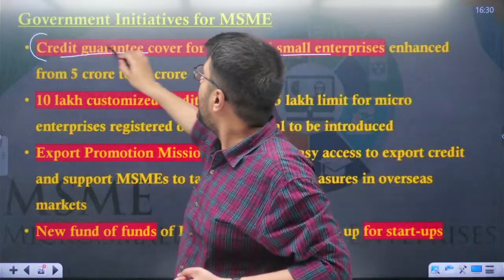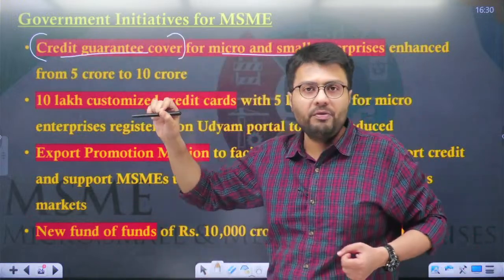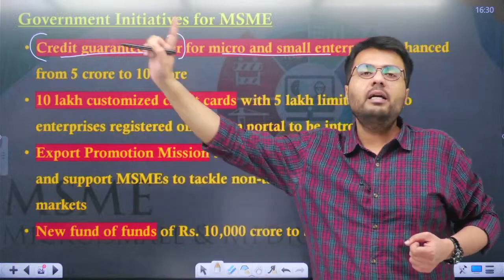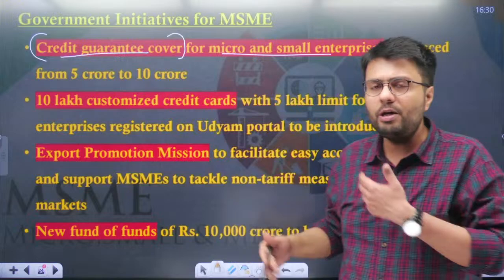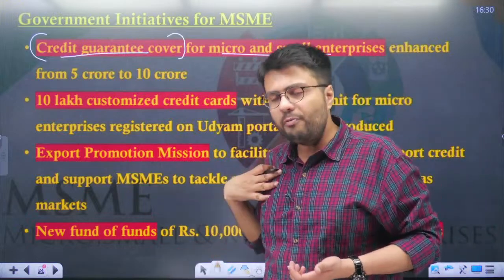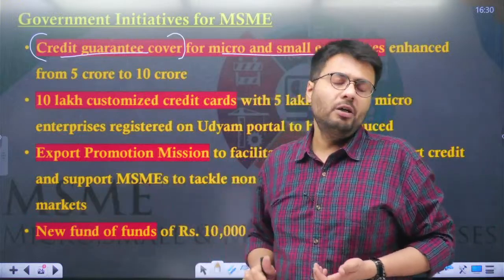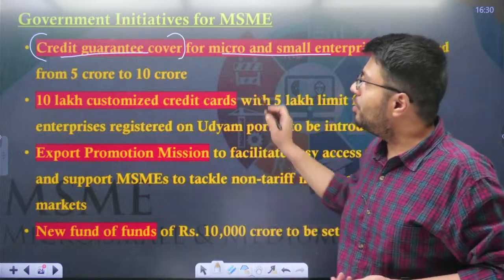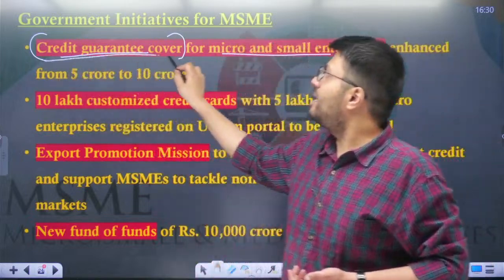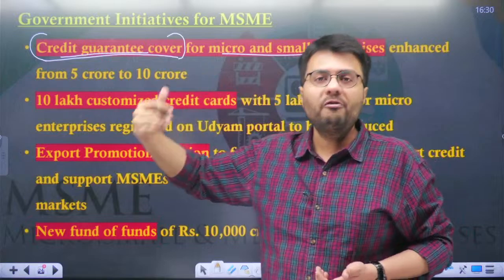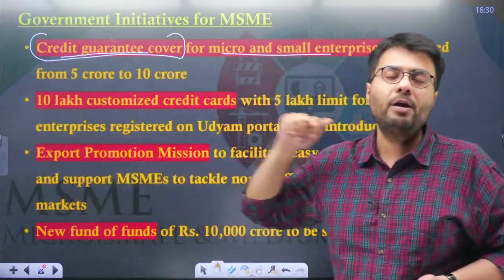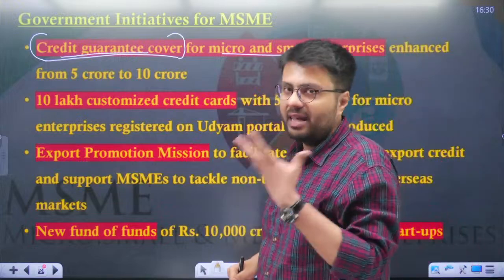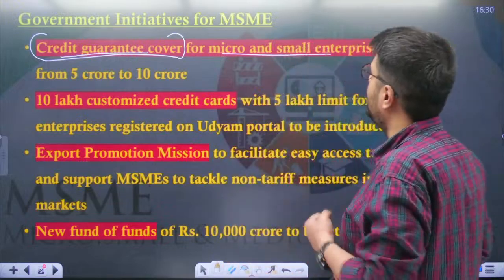What is a credit guarantee cover? The government is saying to financial institutions like banks and NBFCs, do not worry, please extend loans to MSMEs. In case, God forbid, for some reason they are unable to repay the loan, the government is saying I will compensate the banks and NBFCs. So this is how credit guarantee covers function. The government is saying do not worry, extend them the loan. In case they do not return it, I will pay you back the same amount against the loans which are not repaid by the MSMEs.